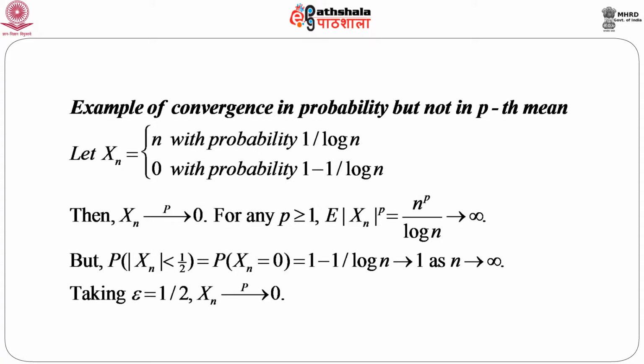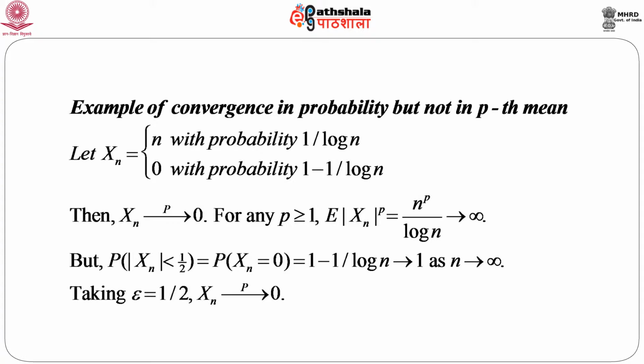So, let us define Xn as a random variable which takes the value n with probability 1 by log n, and 0 with probability 1 minus 1 by log n. Then as n goes to infinity, log n goes to infinity, that means 1 by log n goes to 0, that means the probability that Xn takes the value n goes to 0 as n goes to infinity. So, Xn takes the value 0 with probability 1. So, Xn goes to 0 in probability.